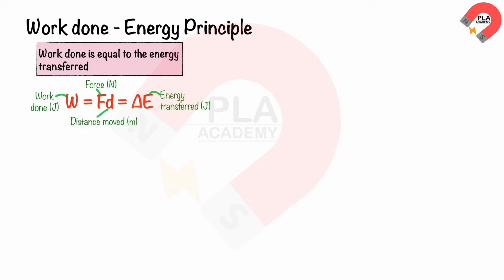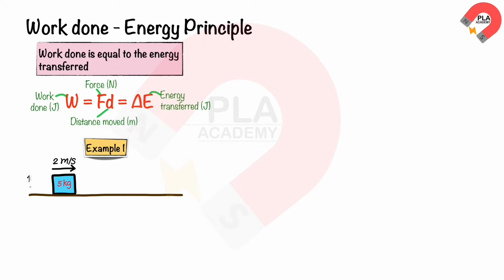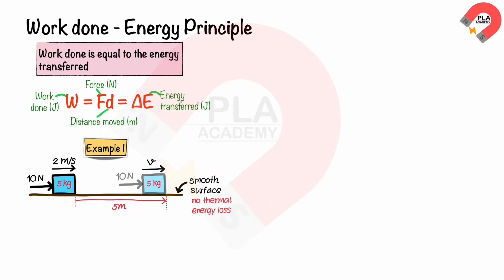energy transferred. For example, let's consider a mass of 5 kilograms with an initial speed of 2 meters per second. It is continuously exerted to a force of 10 newtons for 5 meters on a smooth surface. We need to find the final speed, v, at 5 meters. The work done by the force of 10 newtons is transferred to the kinetic energy, without any thermal losses due to friction since the surface is smooth.